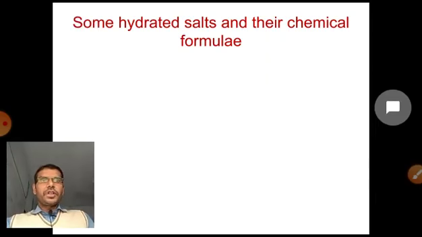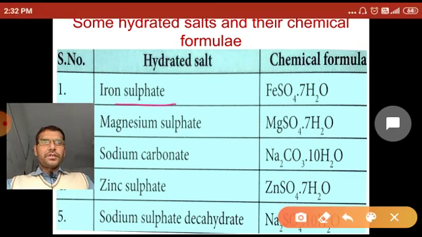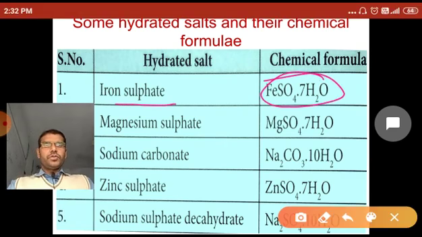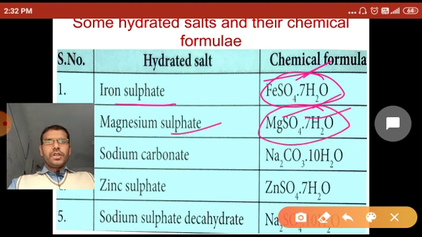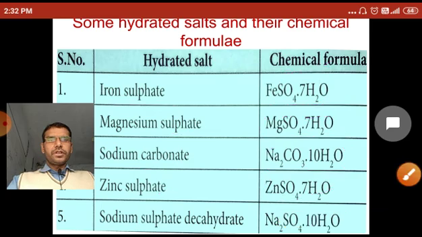Now, let's see some hydrated salts and their chemical formulas. This is iron sulfate, FeSO4.7H2O. So a fixed amount of H2O molecules exists in the hydrated salts. In case of iron sulfate, 7H2O; magnesium sulfate, MgSO4.7H2O; sodium carbonate, Na2CO3.10H2O; zinc sulfate, ZnSO4.7H2O; sodium sulfate decahydrate, Na2SO4.10H2O. So these are all examples of hydrated salts and their chemical formulas.